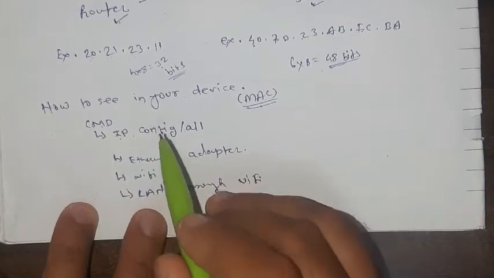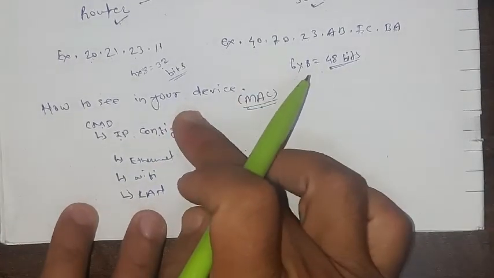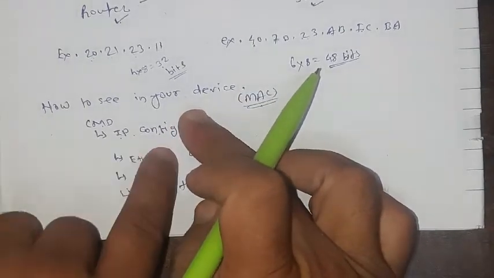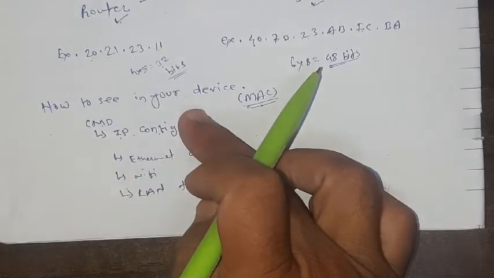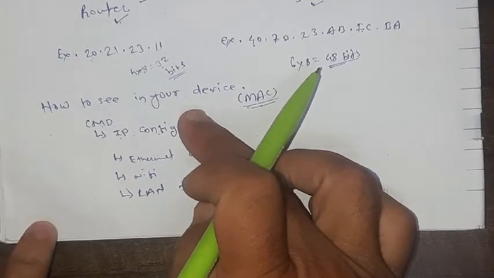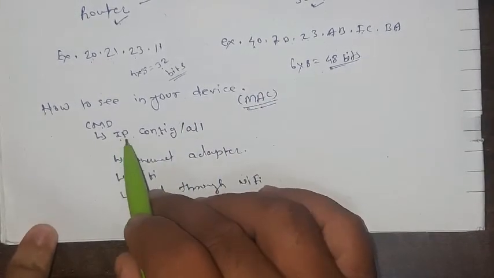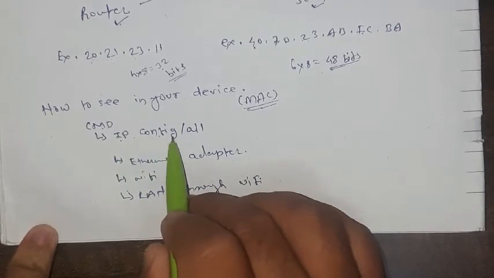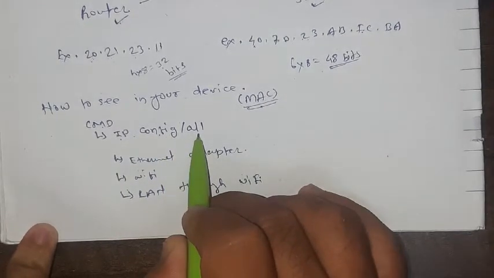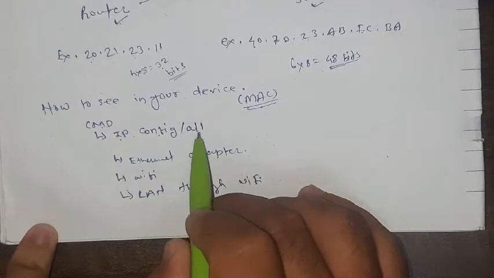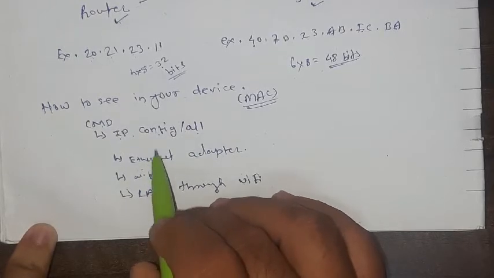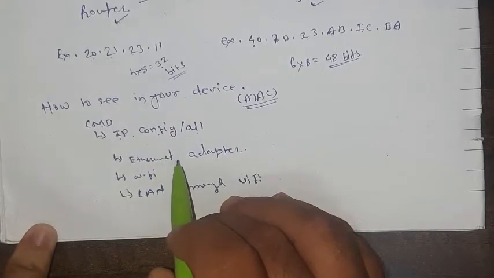If you want to see the IP address, just type ipconfig and press the enter button. Then you will be able to see the IP address of your machine. If you want to see the MAC address of your machine, then write ipconfig slash all. Then you will be able to see the MAC address of your device.